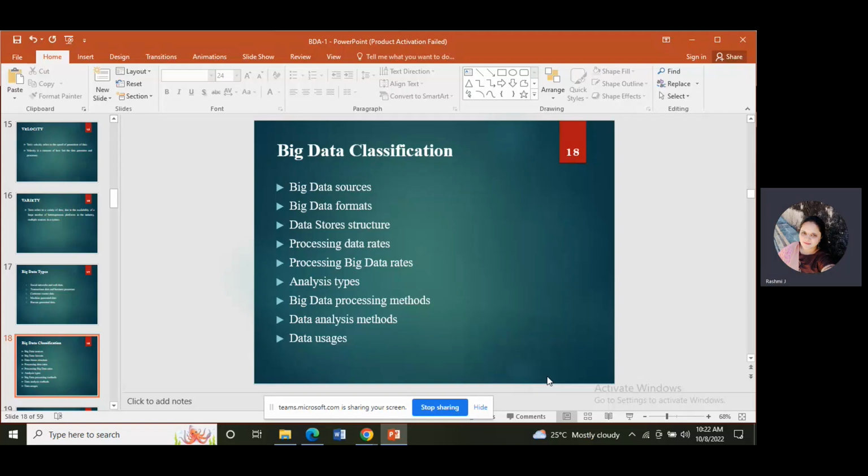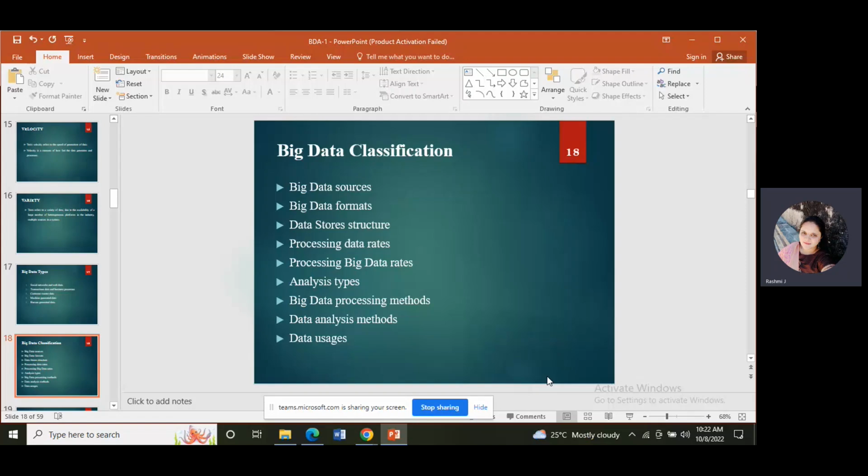What are the processing methods? The example is batch processing. I have told, right, batch processing means we are dividing the data into batches, at a time B1 and B2. These are the batches. They will process at the same time, but there is no interaction between these batches. That we call batch processing. In batch processing, examples are using MapReduce, Hive, or Pig databases, and real-time processing, for example using Spark streaming and Spark SQL.